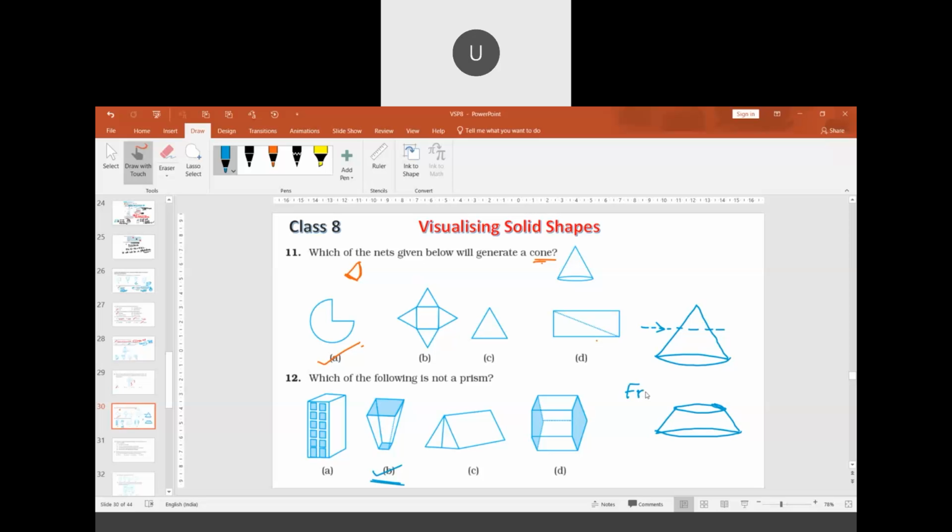This shape is given a name: Frustum. A frustum has a cone shape, but when a cone is cut off from the middle, we obtain a frustum and two bases are formed. The bases are circular. For this frustum, you will find surface area and also volume in class 10th.